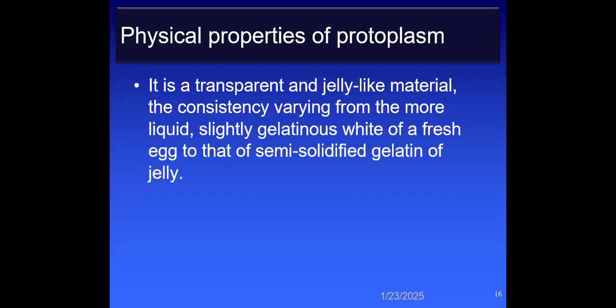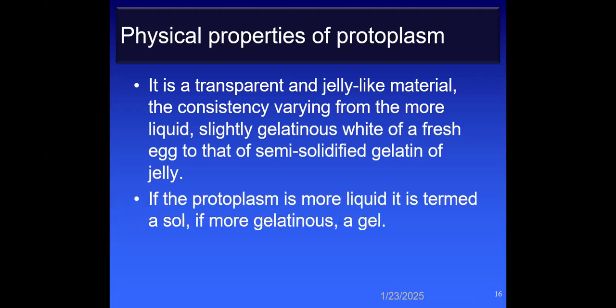What are the physical properties of protoplasm? This protoplasm is a transparent and jelly-like material. The consistency varies from the more liquid, slightly gelatinous white of a fresh egg to that of semi-solidified gelatin or jelly. If the viscosity of the protoplasm is more, meaning it is more viscous, it is called a gel. But if it is more liquid and its viscosity is less, there is less resistance to its flow, then it is called a sol.